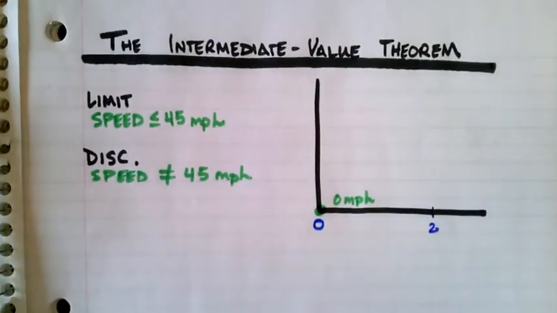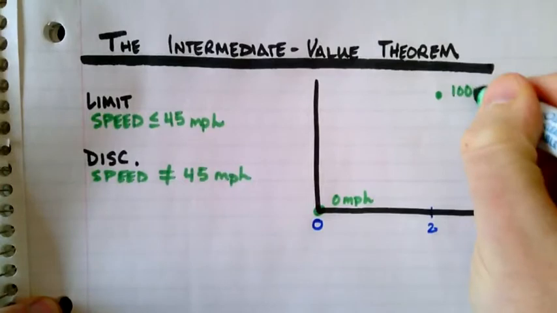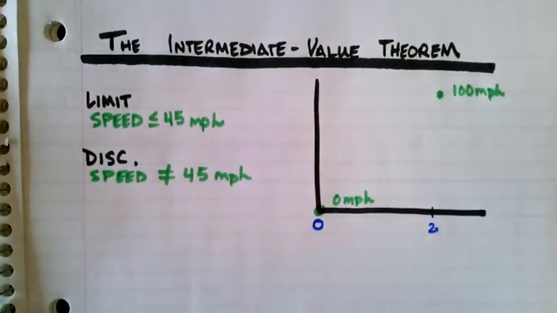2 minutes later, you are zooming down Telegraph. You're going 100 miles per hour. But you're cool, right? Because 100 is not equal to 45, so you're not breaking any laws. But all of a sudden, Officer Klein here: I couldn't help but notice that you're going 100 miles per hour. I'm going to have to give you a ticket.